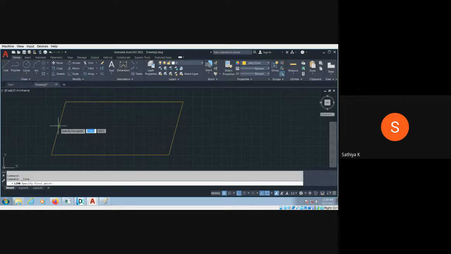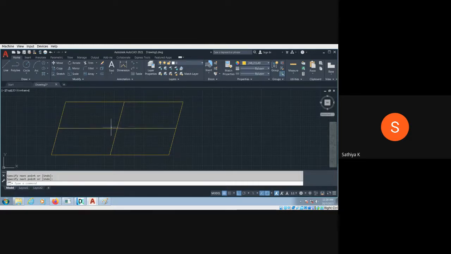So go to the line and find the midpoint over here. Here also the midpoint, and the perpendicular. You have to divide equally into 4. The midpoint should be somewhere here. So I just make this box, equally 4 parts.